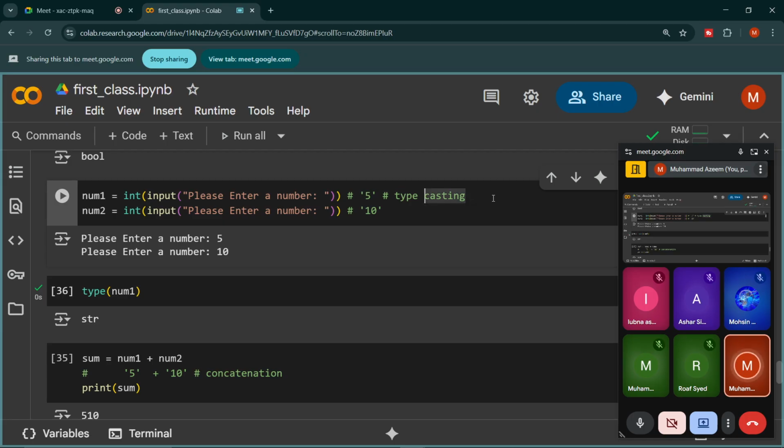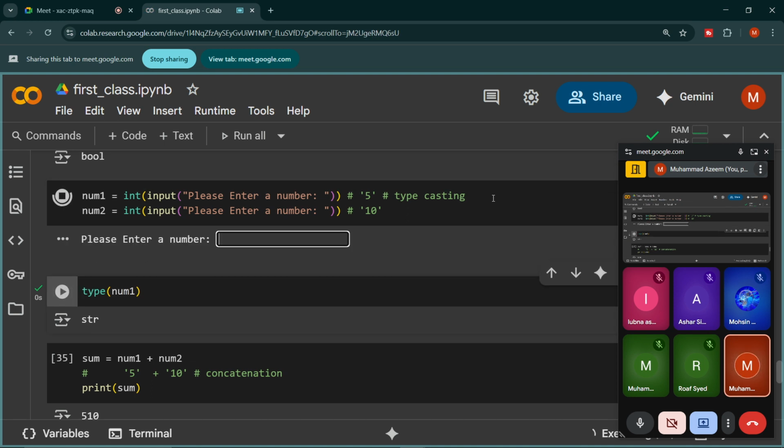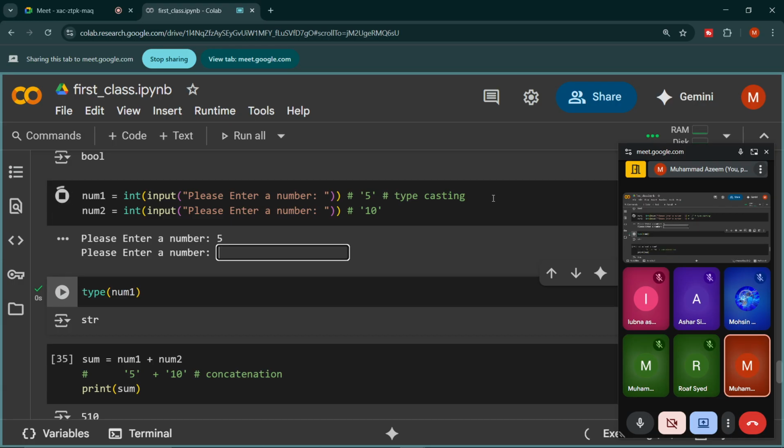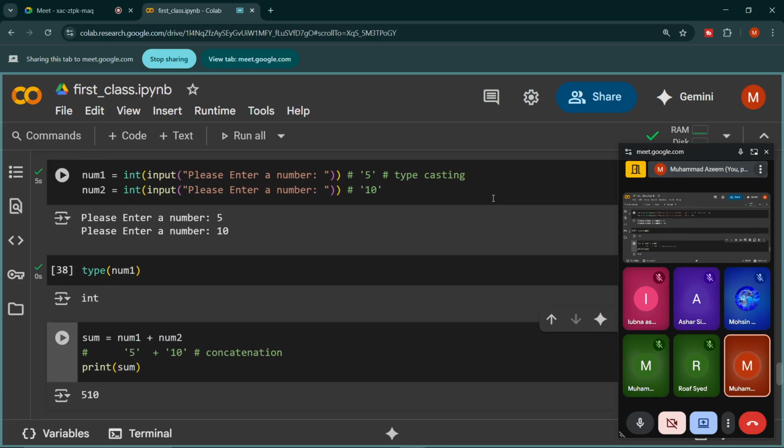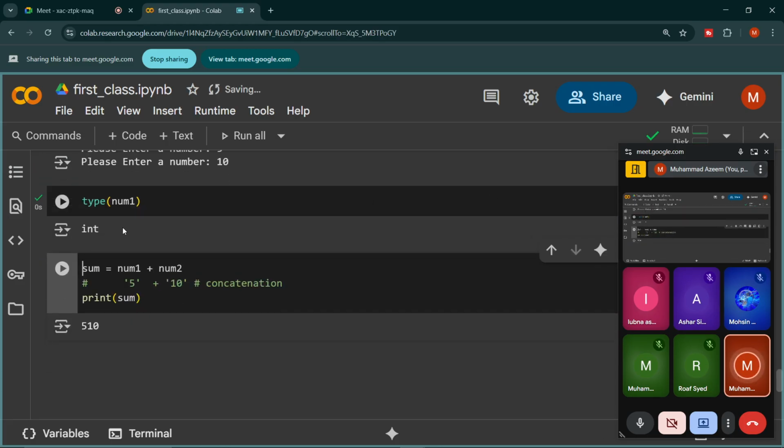Okay, so typecasting, what is typecasting? Typecasting is actually converting the data from one type to another type. This is called typecasting, and this is what we are doing here. So we have converted string into integer. So now if I execute it again, let me execute. I write 5, then 10, and now if I check, we have finally the type of num1 is integer.